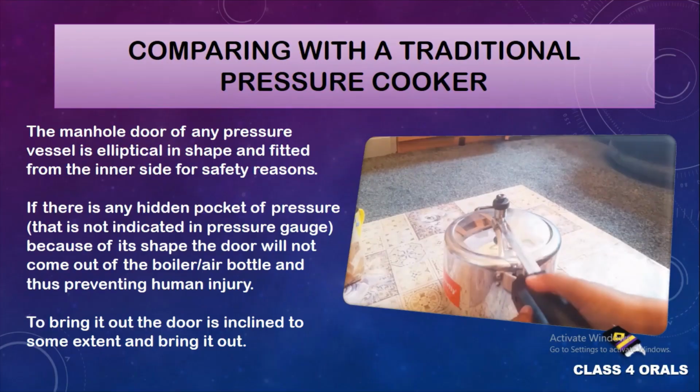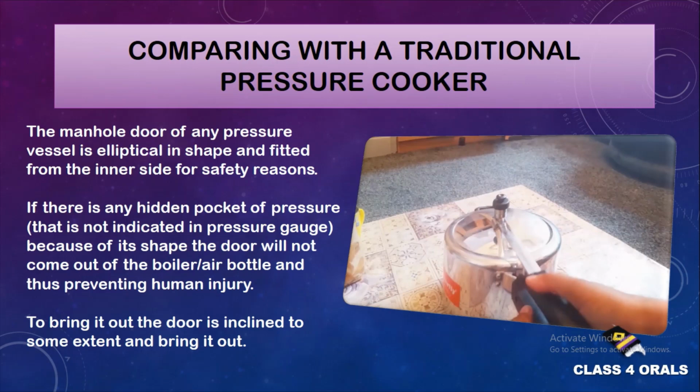Before I start the discussion of why the manhole door is elliptical in shape, I would like to bring your attention towards our traditional pressure cooker which we are using in our day-to-day life. We all are very much aware that the pressure cooker is closed from inside and it has an elliptical shape also. Thereby we can conclude that the manhole door of any pressure vessel is elliptical in shape and fitted from inside for safety reasons.